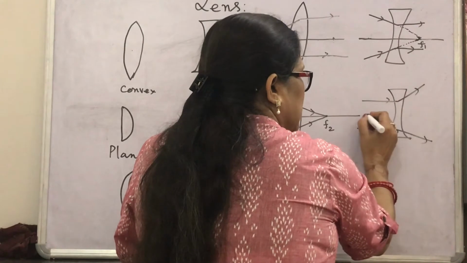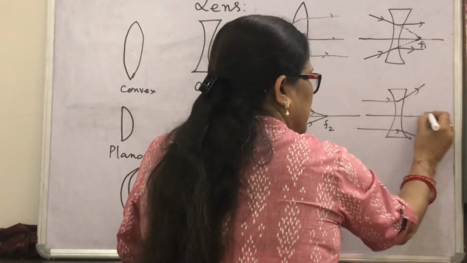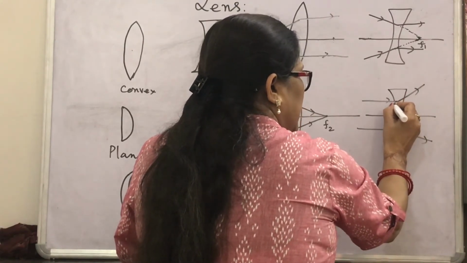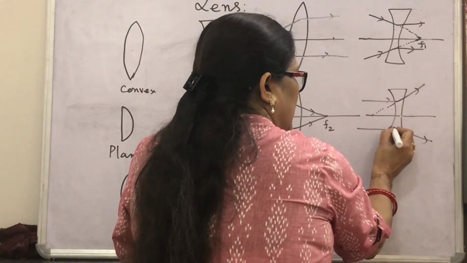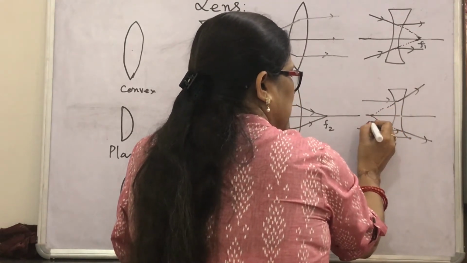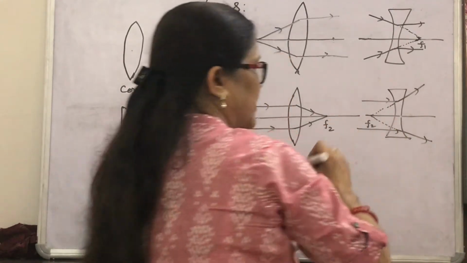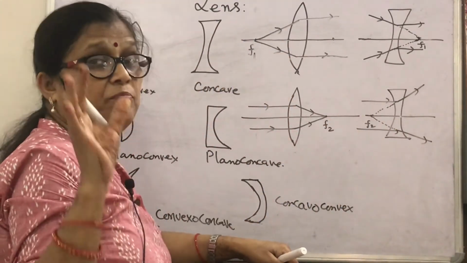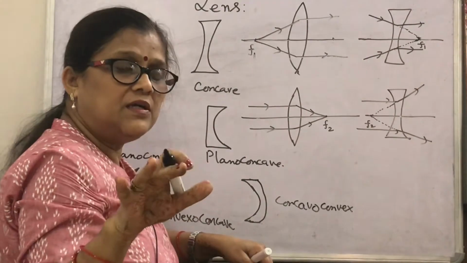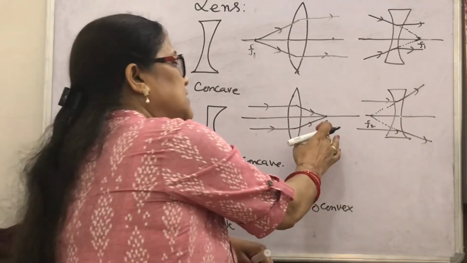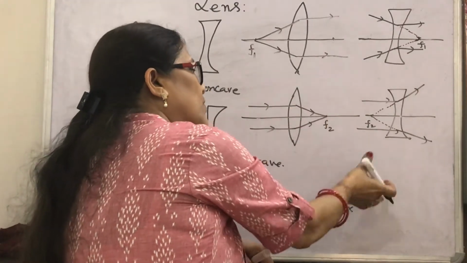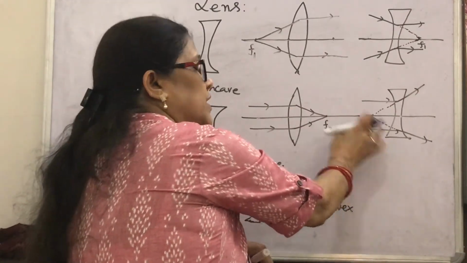Then, on extending them back, suppose this is the principal axis, they appear to meet at a common point on the principal axis. This is the second focus. We are mainly concerned, in numericals as well as in theory, with the second focus of convex and concave lenses.